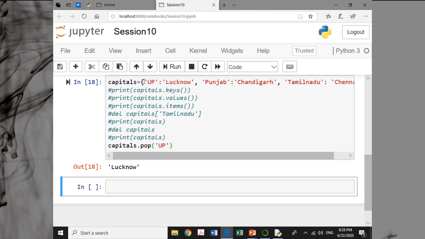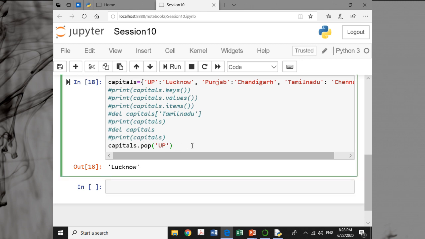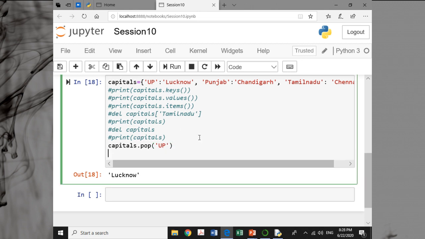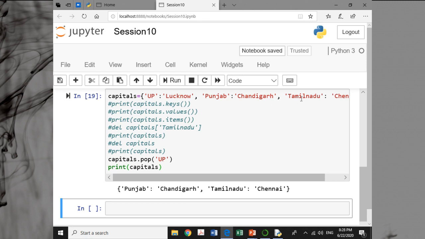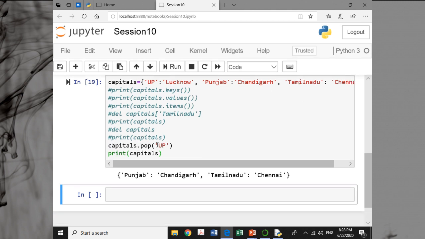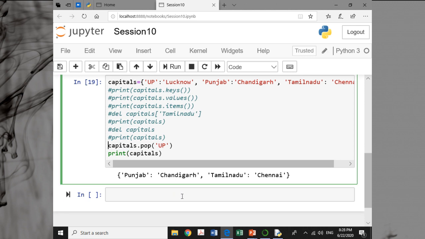So it has been deleted and the value is returned. That's why it is being printed here. If I say print capitals, you are getting Punjab and Tamil Nadu. Why? Earlier in capitals you had UP, Punjab and Tamil Nadu, but you deleted UP with capitals dot pop UP, so UP has been deleted, and if you want to print it, you can, because it returns the value as I told you.